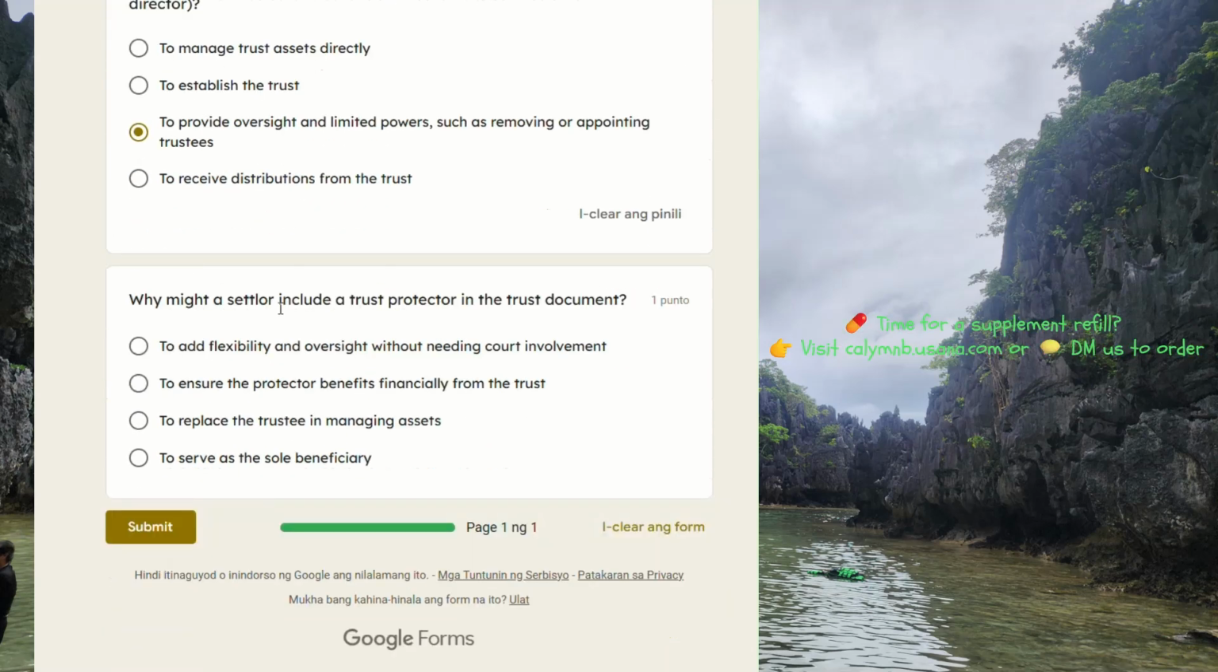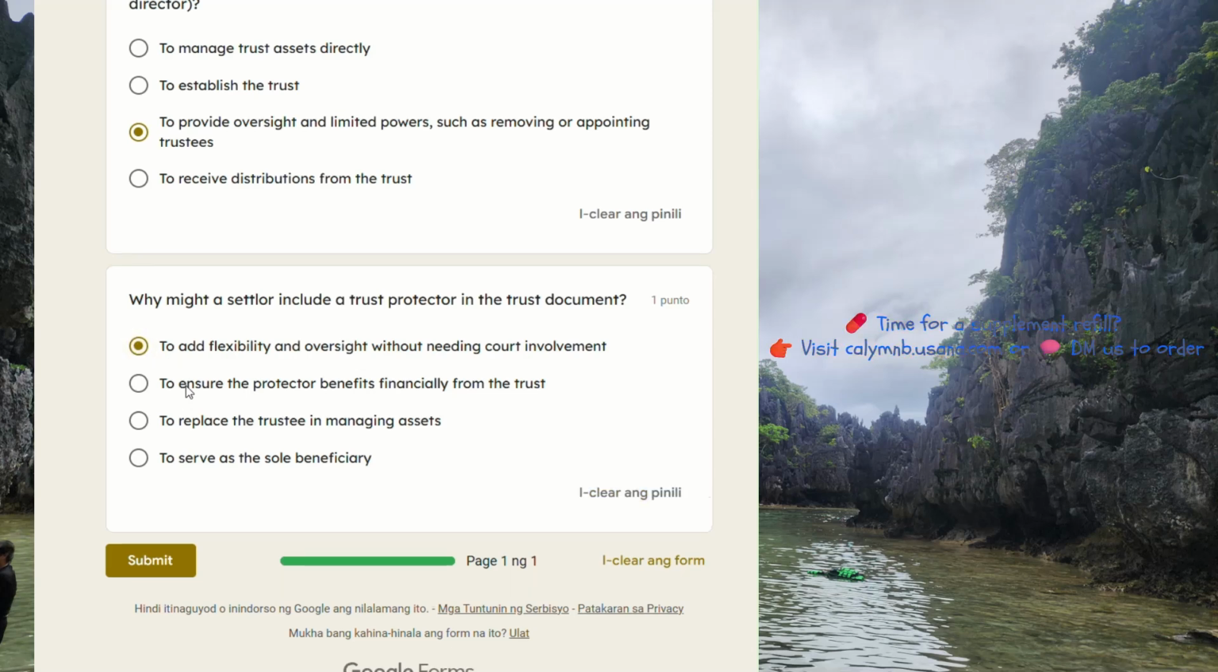Why might a settlor include a trust protector in the trust document? To add flexibility and oversight without needing court involvement. That's the answer. To ensure the protector benefits financially from the trust. To replace the trustee in managing assets. To serve as the sole beneficiary.